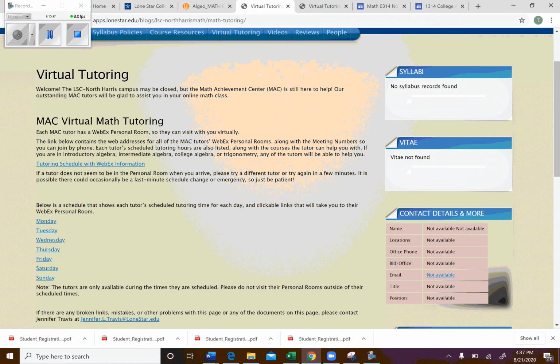Great resource that you'll want to take advantage of. And actually, I guess this is a link directly to it right there. That link is what we were just looking at. And then down here is Lone Star College COVID-19 prevention expectations.